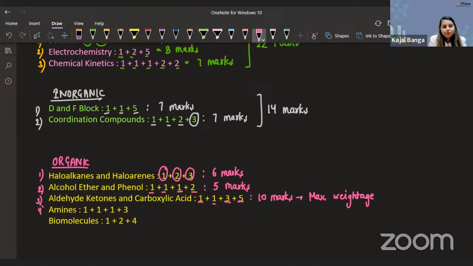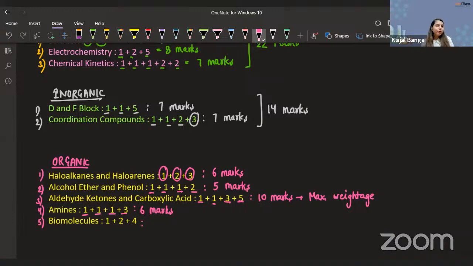Okay, then coming back to these amines, we can see a total of 6 marks we have. 1 3-mark question and 3 1-mark questions. So that will be your objective type questions. Then coming to the 5th part, that is your biomolecules.